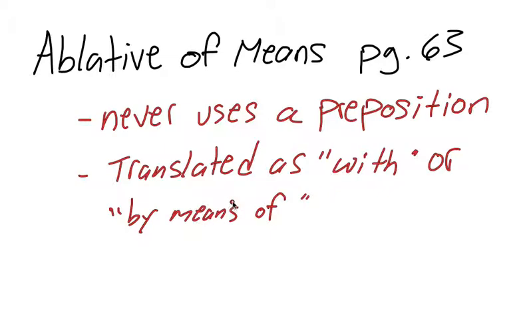So for instance, you would play baseball by means of a bat, and you would catch by means of a glove. Well, anytime you have a thing that you can use to do another thing, then that is an ablative of means, or it's an instrument. So you shoot baskets with a ball. You shoot baskets by means of a ball. The gladiator kills the lion with a sword. That is, he kills the lion by means of a sword.